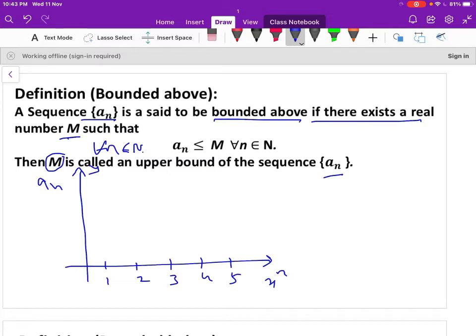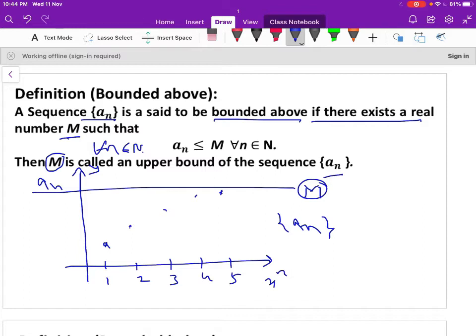Suppose the sequence is bounded above, there exists a real number m. You take a real number m here. So all the terms of the sequence, like a1, a2, a3, and so on, should not cross the line m. Then we can write the sequence an is bounded above by the number m.